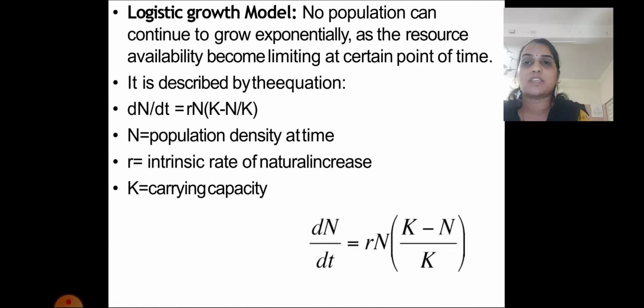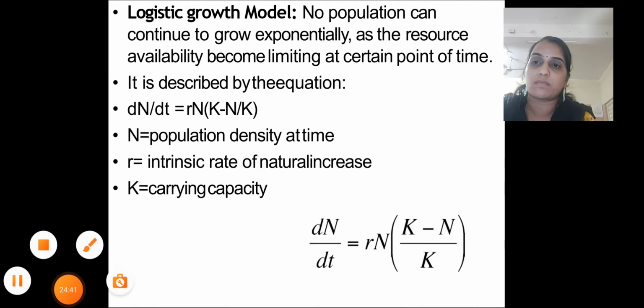So the carrying capacity of the environment is also considered. That is why dN by dt is equal to rN into bracket K minus N divided by K, bracket close. This is the equation for logistic growth of the population.